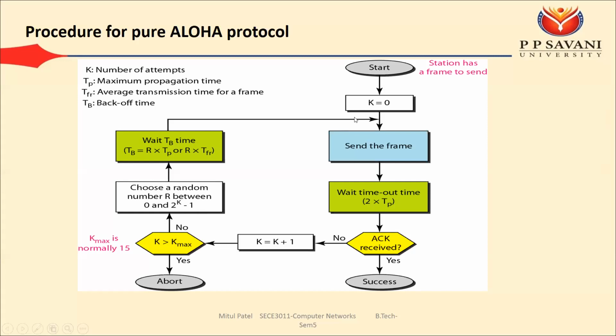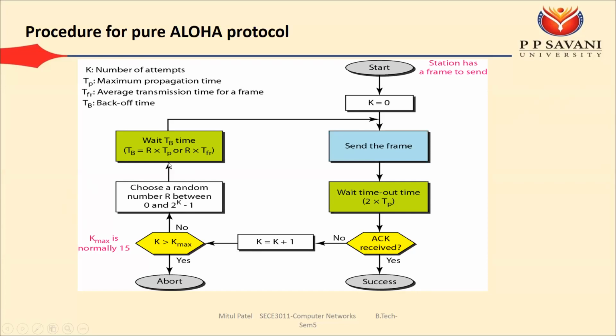So the r value can be 0, 1, 2, or 3. We will take one example so that the idea will be clear. In the same way, if k is at its maximum, that is 15, then the r value is between 0 and 2 raised to 15 minus 1, and any random r value will be selected.